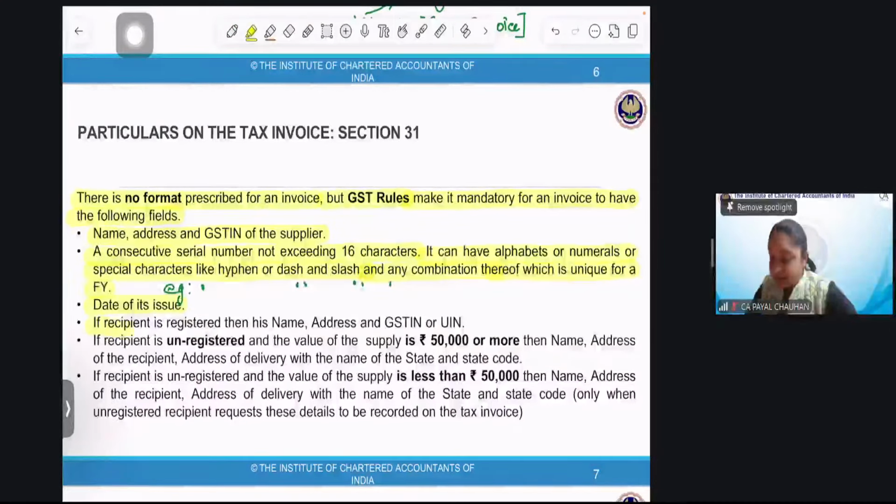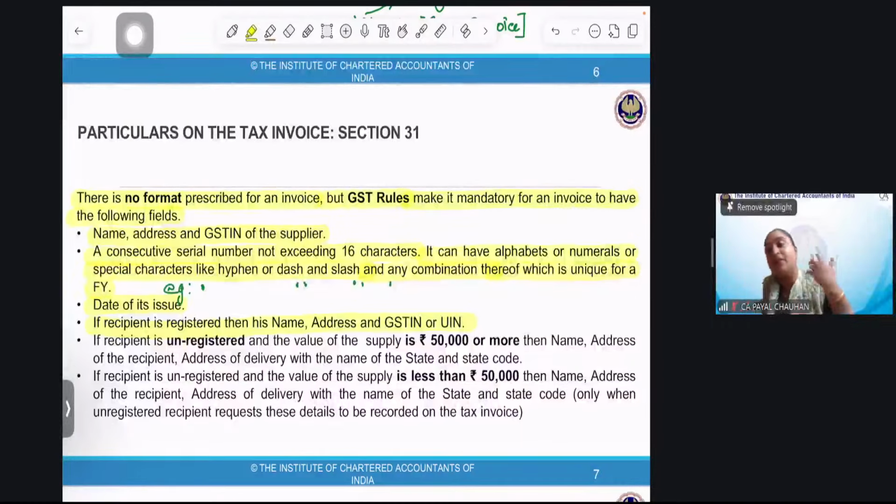If the recipient is registered, then his name, address, GSTIN, and UIN, unique identity number. Do you people have an idea about UIN? Unique identity number? Perfect. Now I'll explain. If you are in an embassy or consulate, then you've been allotted a unique identity number so that you can claim the credit on the approved supplies.